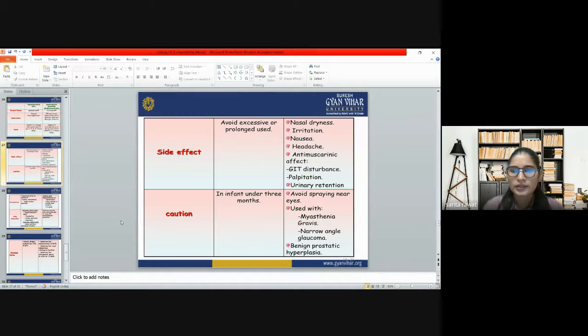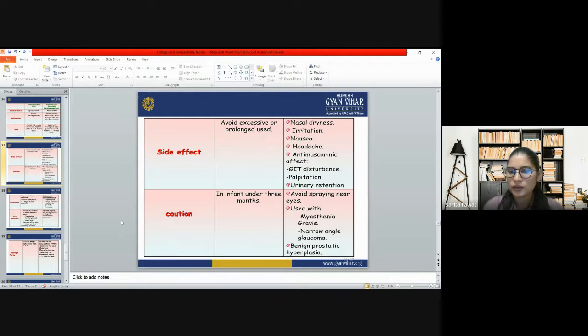Then what are the side effects? Side effects include nasal dryness, irritation, nausea, headache, and, as an antimuscarinic agent, GIT disturbance, palpitation, and urinary retention. Then caution: avoid spraying near the eyes. We must not spray it near the eyes, otherwise it can damage the eye.